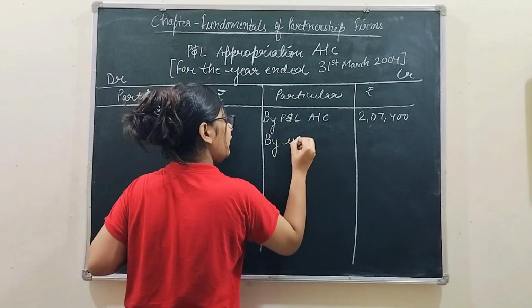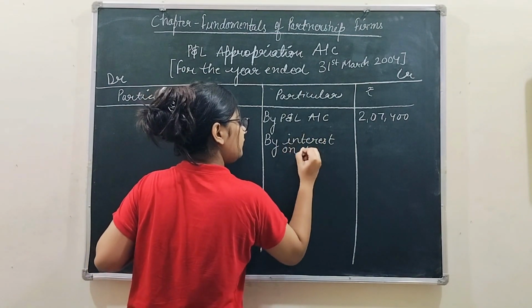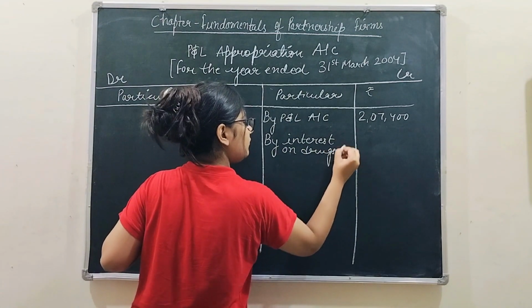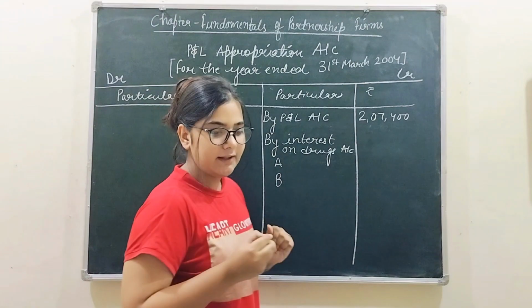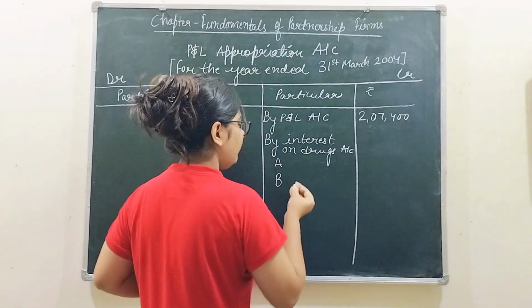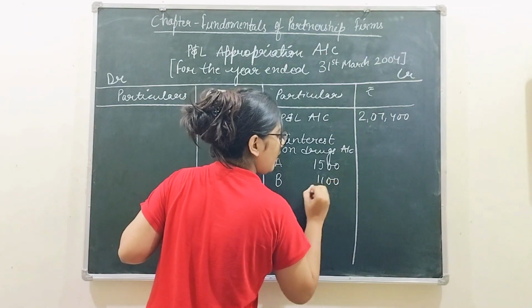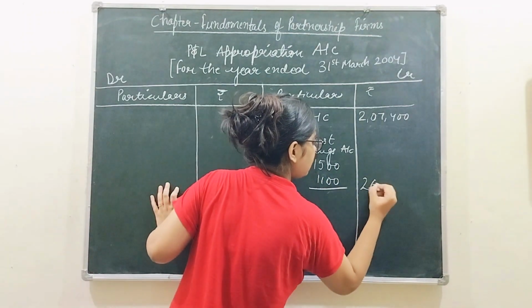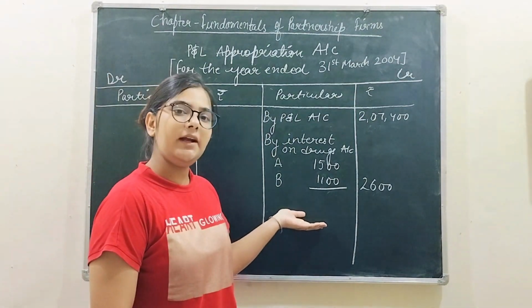By interest on drawings. Right? There are two partners, partner A and partner B, and the interest on drawings given in the question are 1,500 and 1,100. Total 2,600 we are going to write outside. Right? We are done with the credit items.